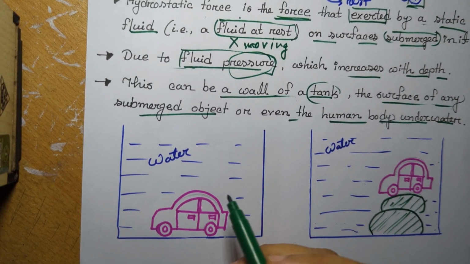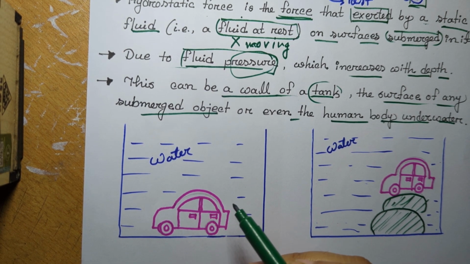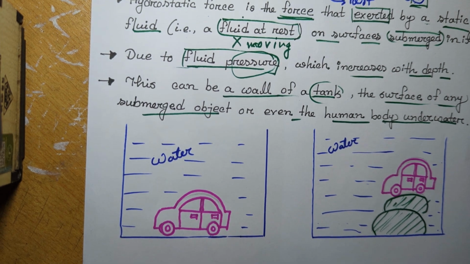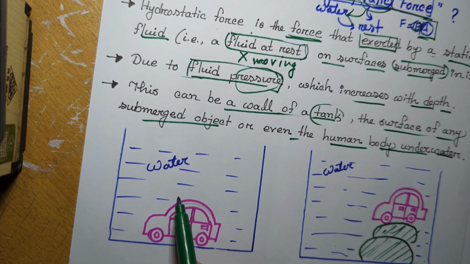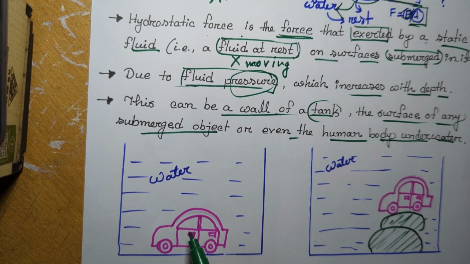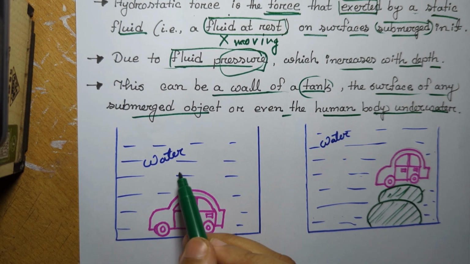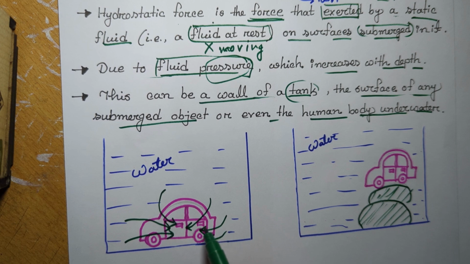Suppose a car accidentally falls into a river and goes under the water. We will see the hydrostatic force that occurs upon the area of this car door surface. All the pressure of the water occurs on this door of the car.